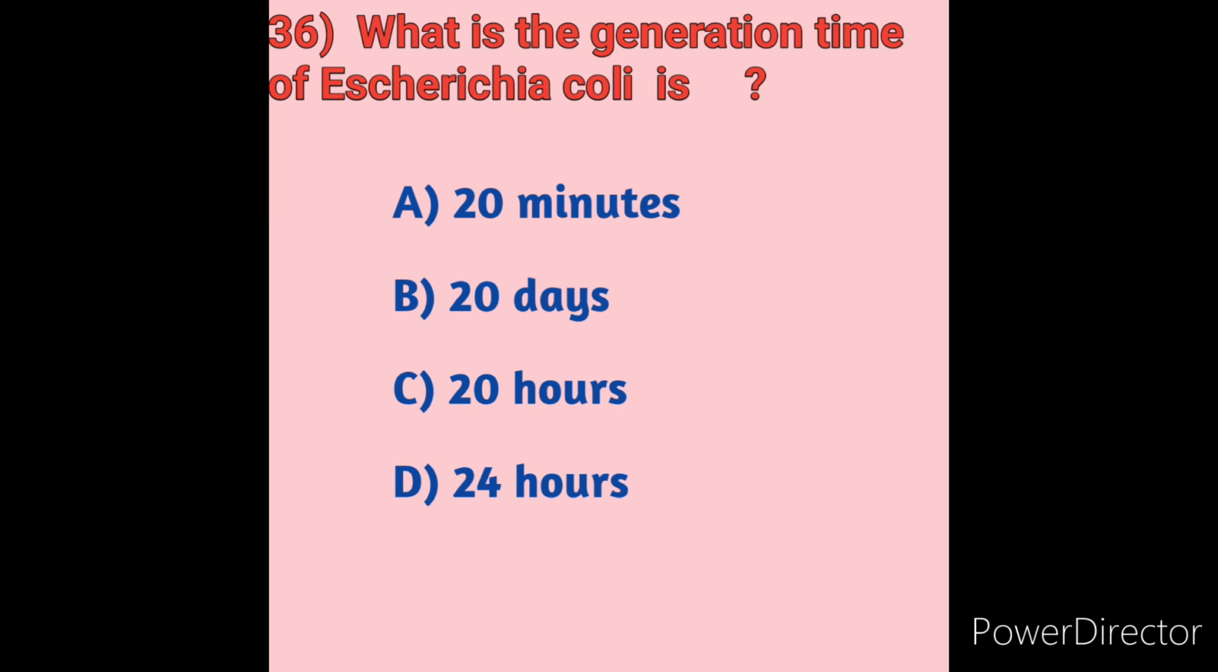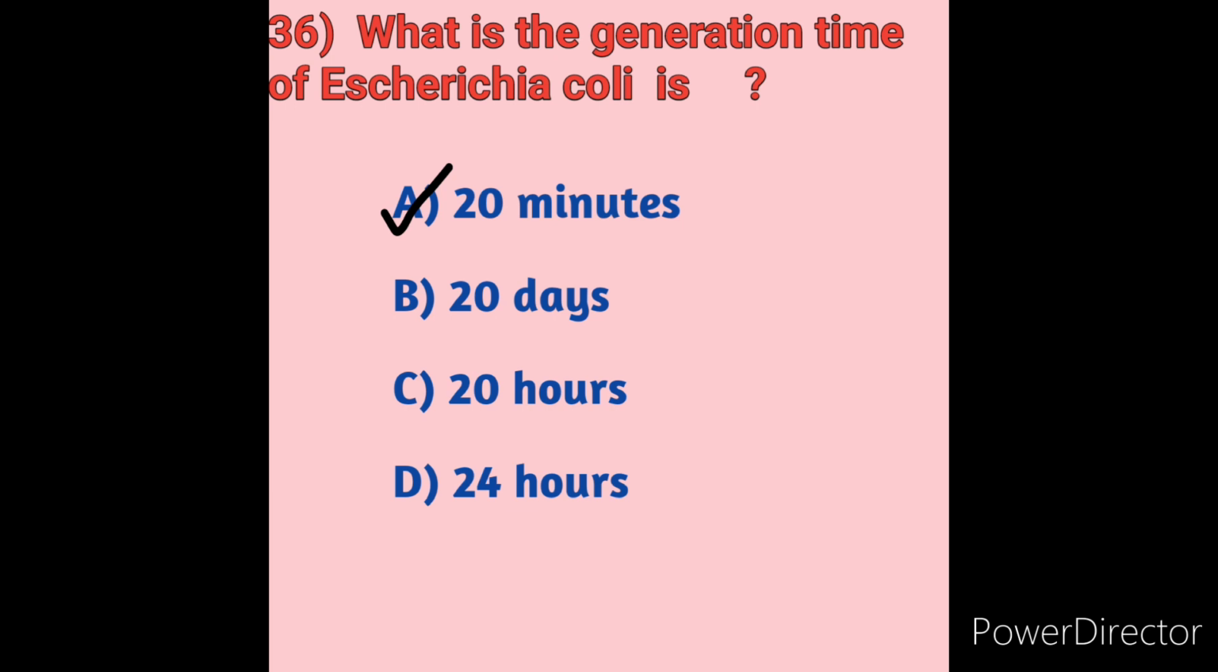Escherichia coli, or E. coli, is a gram-negative facultative anaerobic bacterium. It is rod-shaped and commonly found in the lower intestine of warm-blooded organisms. Generation times were calculated from growth rates using an equation. Literature states that the generation time of Escherichia coli is about 20 minutes. So the correct answer is option A, 20 minutes.